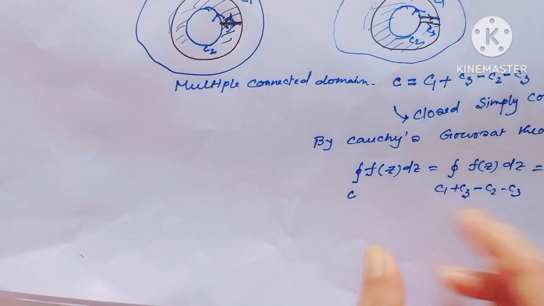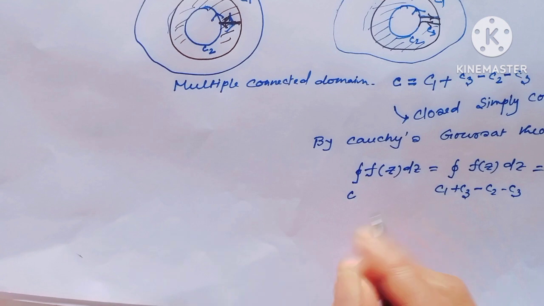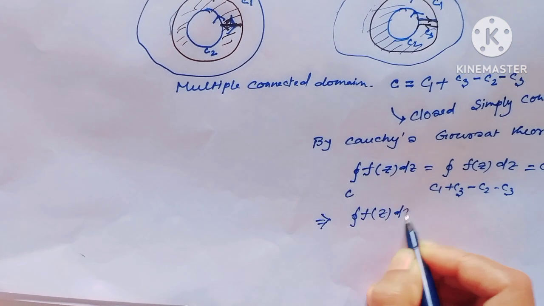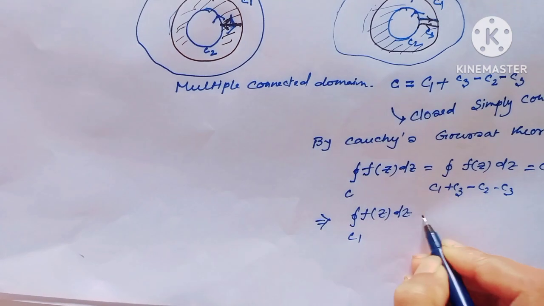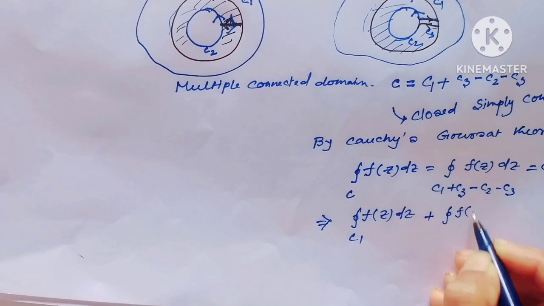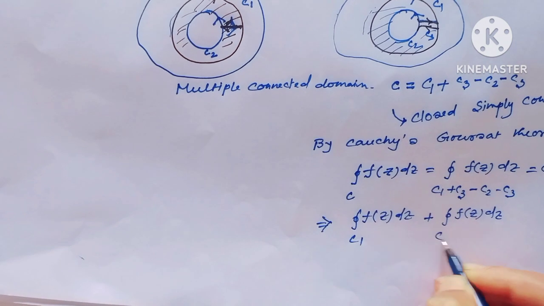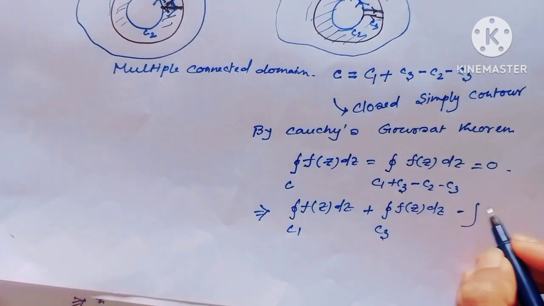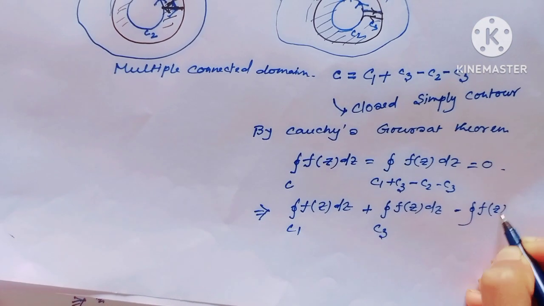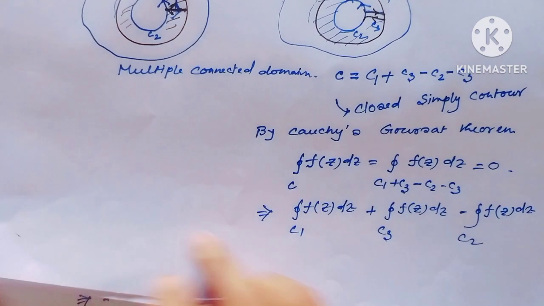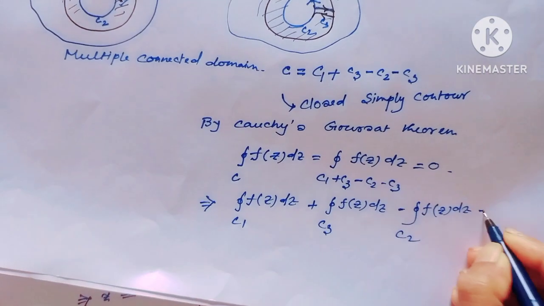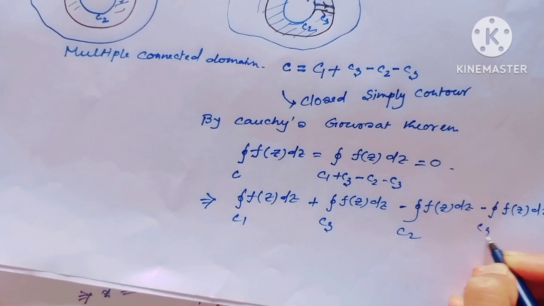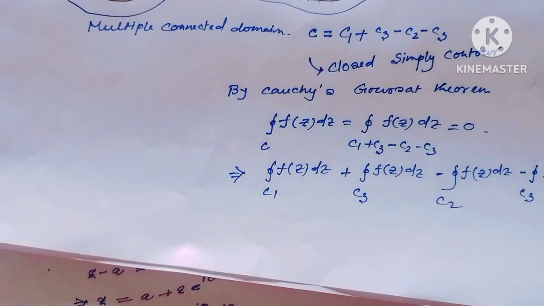And we can separately integrate this as f(z) dz around C1 plus f(z) dz around C3 minus integration f(z) dz around C2 minus integration f(z) dz around C3 equals 0.